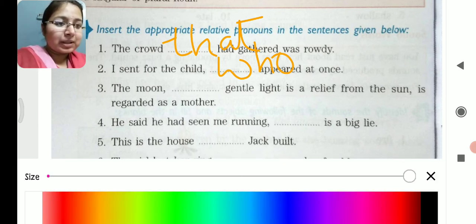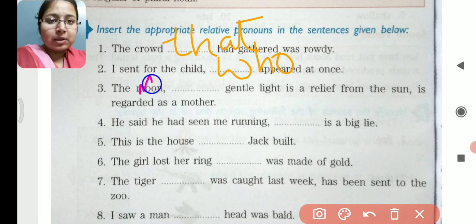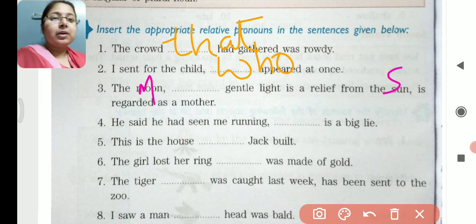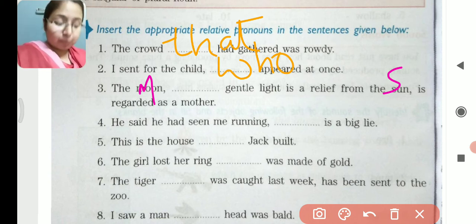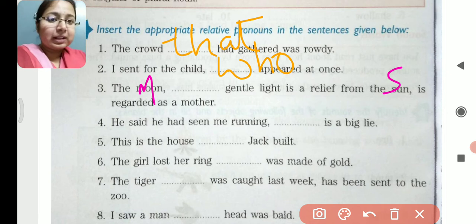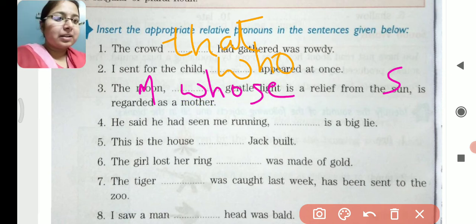Moon has to be in capital letter. See, moon and this word sun, it has to be in capital letter. So the moon, dash, gentle light, we are talking about the gentle light of moon. That means we are talking about possession, and in case of possession we use whose. So the moon whose gentle light is a relief from the sun, is regarded as a mother.